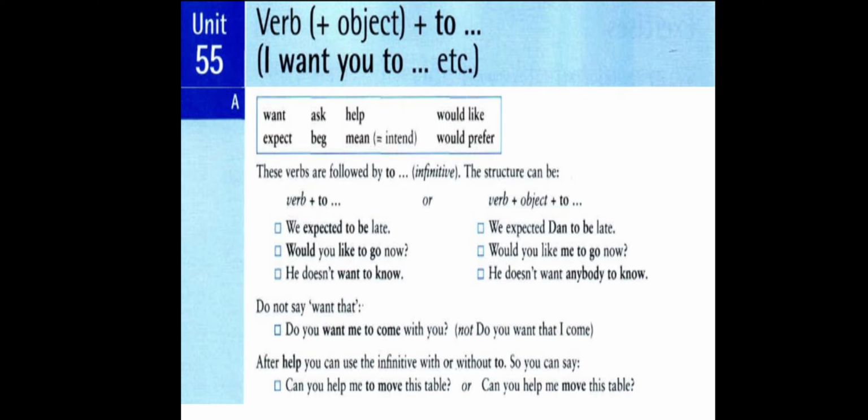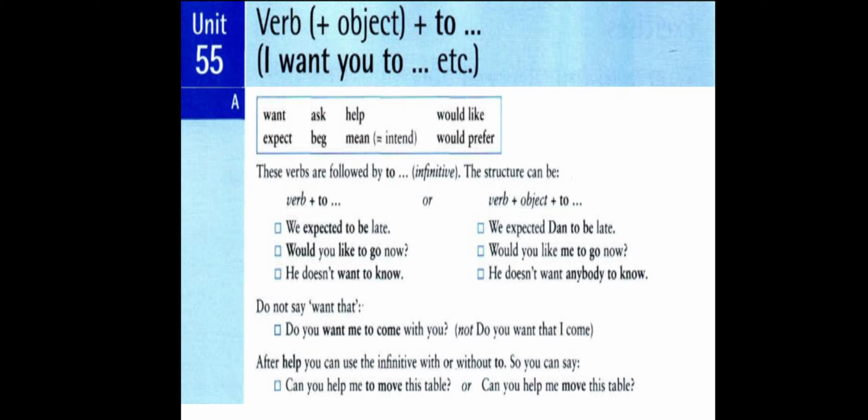Don't say want that. Okay? After the verb want, we don't use a that clause. Do you want me to come with you? Here we have the verb want followed by the object, then comes to plus the base form, to come. But we don't say, do you want that I come? We don't use a that clause after the verb want. After the verb want, we are not allowed to use that plus subject plus verb.